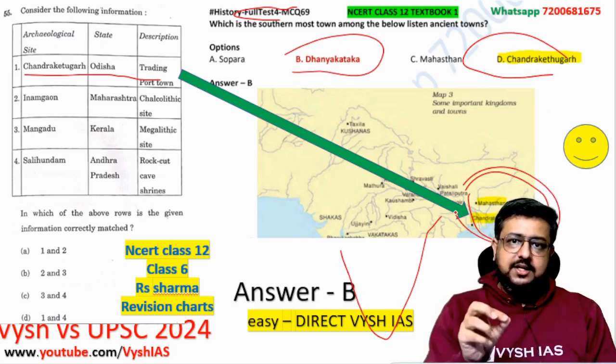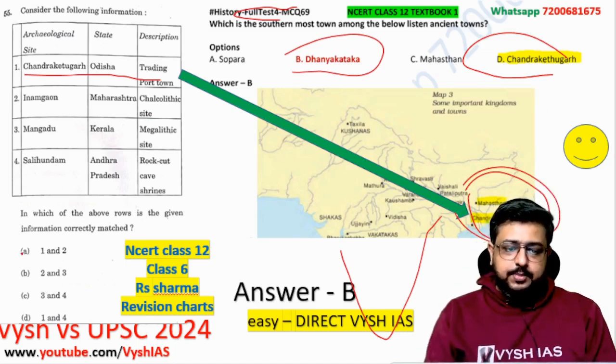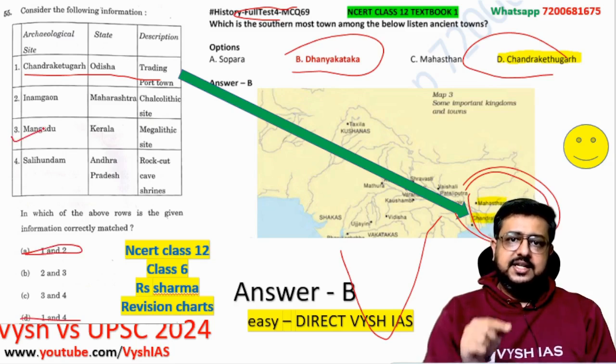So it was expected that you have to study this. And if you have done that, the first statement is wrong. And when the first statement is wrong, this is gone, and this is gone. Now you are stuck with 2 and 3 and 3 and 4, which makes the third one automatically correct. And that's a very difficult one also.